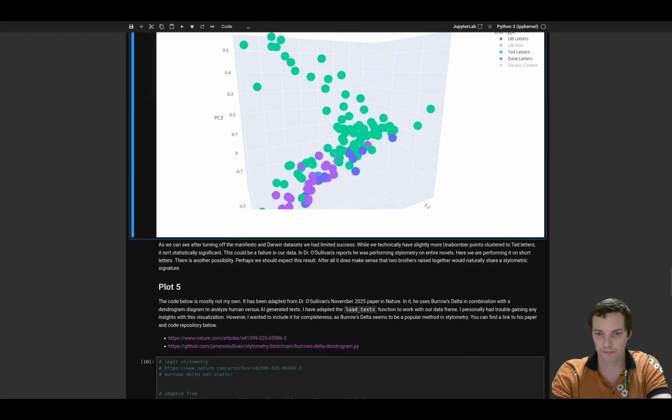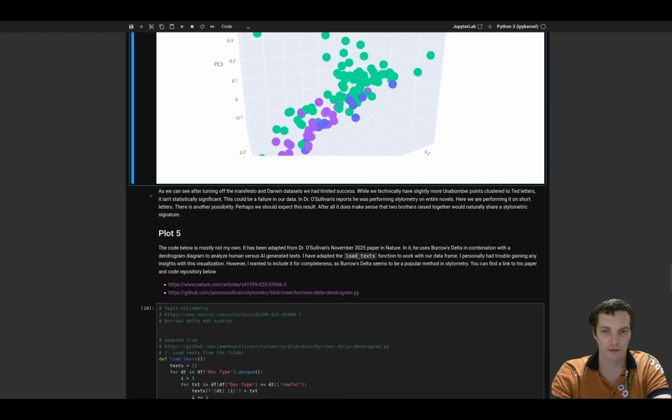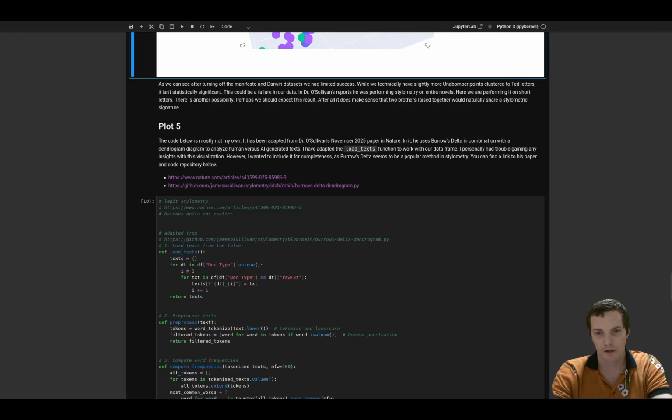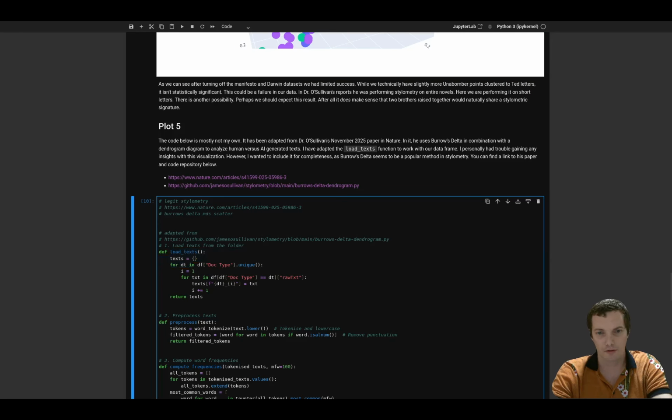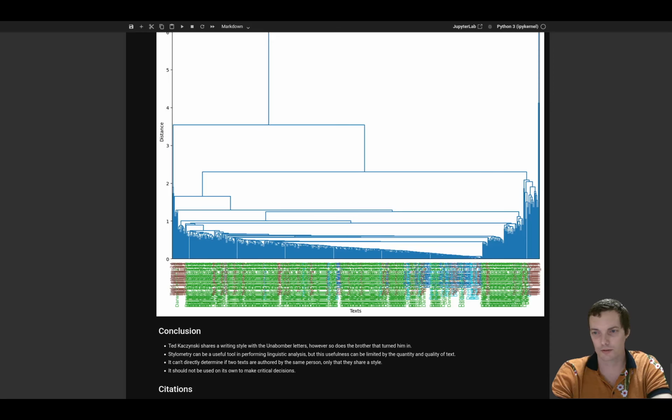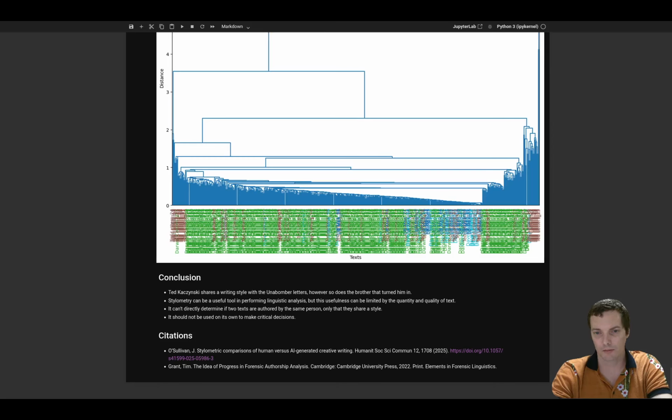All right, and this last plot isn't my code. It's Dr. Sullivan. This is what I base a lot of this on. He just came out with this last month, and it's Burrows' Delta, which is a popular way of doing this. I really couldn't get much out of this, but I wanted to include it for completeness. All I did was just modify the load text so that it'll take in my data frame, and this is what you get. I really can't make much out of it.